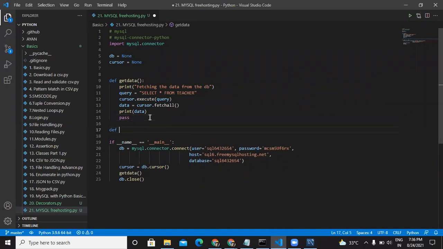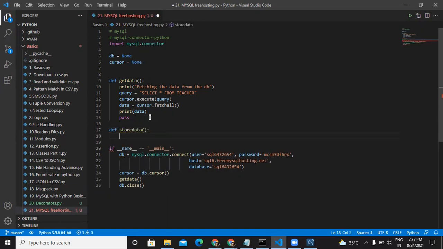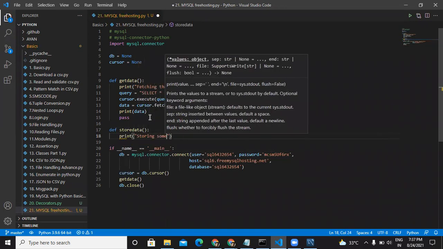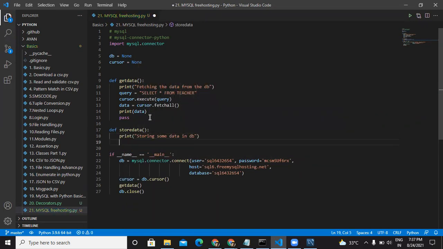We'll say def, I'll say create table, not create table, let's say store data. Okay. I'll print statement storing some data in DB. Then I'll say query equal to insert into teacher values. What are the values we need to insert? Let's say, what are the things that we got back?